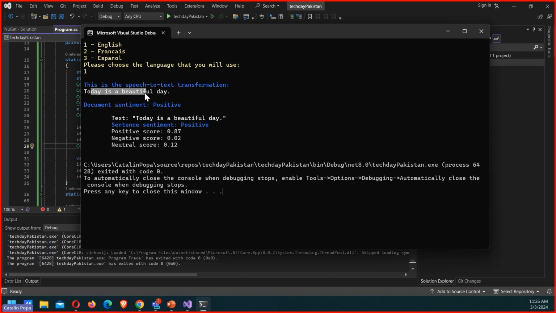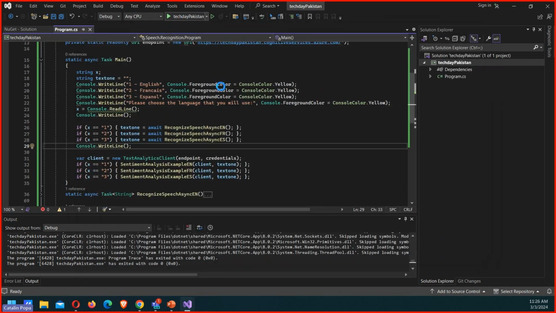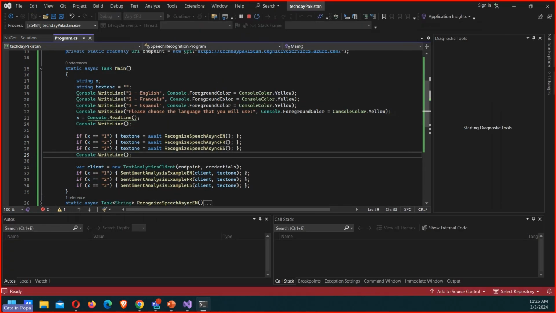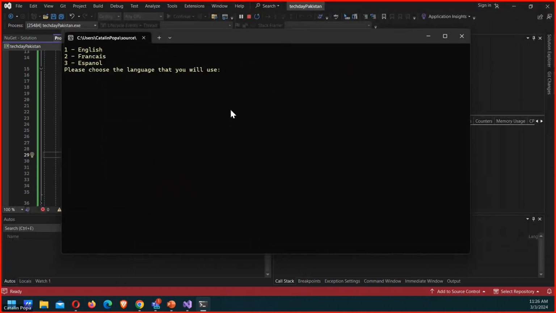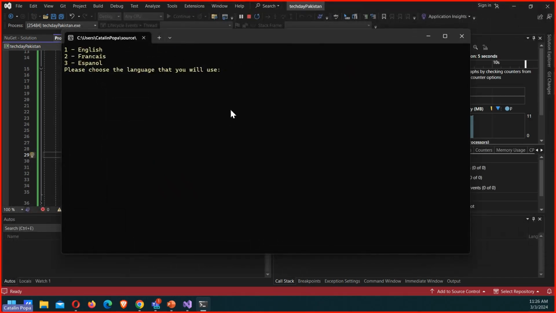As you can see, because I'm speaking about a beautiful day, it's kind of in a positive manner, right? I have an 87% positive score, neutral about 12%, right? And basically the overall sentiment of what I've just said is pretty positive, right? Works the same for negative things. Let's also demonstrate something negative. Let me think of a sentence that will be a negative one.